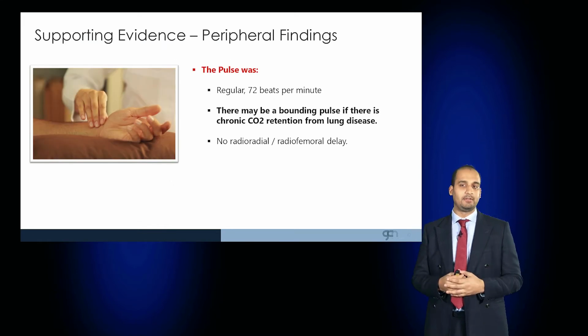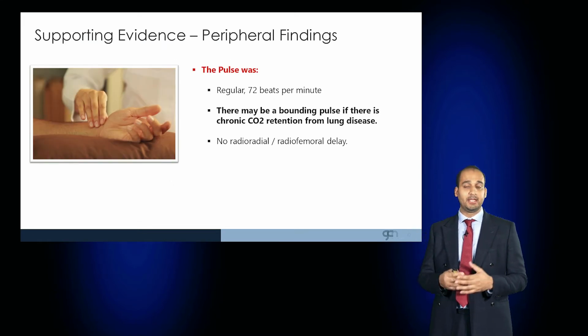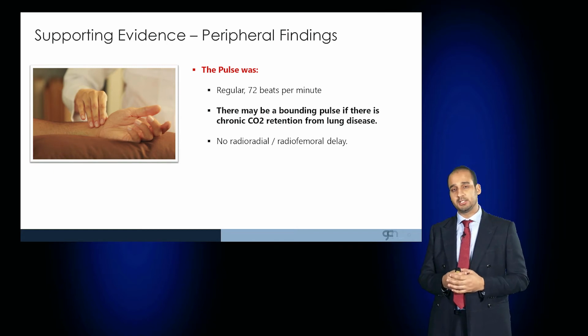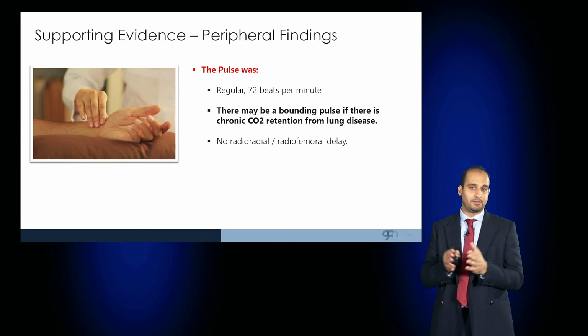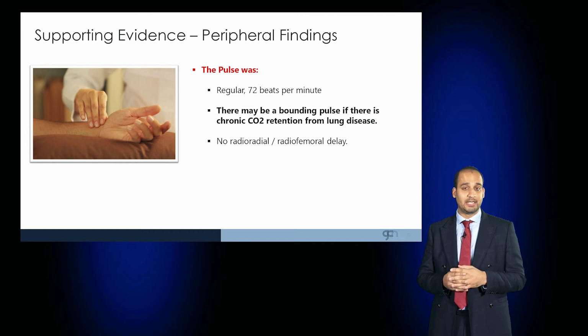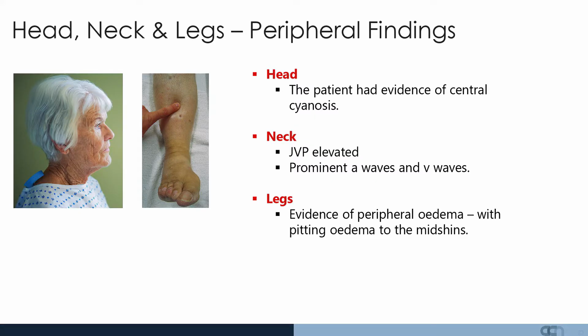Other supporting evidence suggestive of cor pulmonale, you'd expect a regular pulse, although it may be bounding as a result of chronic CO2 retention. No radioradial or radiofemoral delay would be expected. The patient may have central cyanosis, an elevated JVP with prominent A waves and V waves, and the patient may have peripheral edema with pitting edema to the midshins.